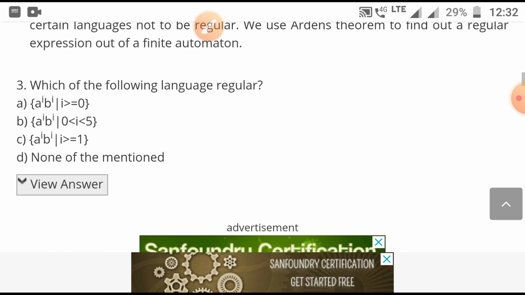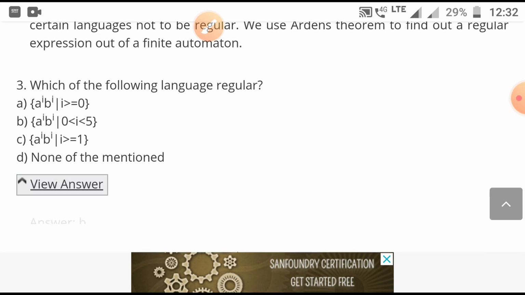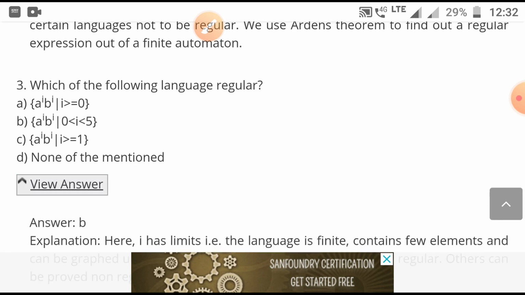In the third question, which of the following languages is regular? So it is very easy, where we need matching, it cannot be regular. So A option is not, B option is also not, and C option is also not, because everywhere it is given about matching, that is no.